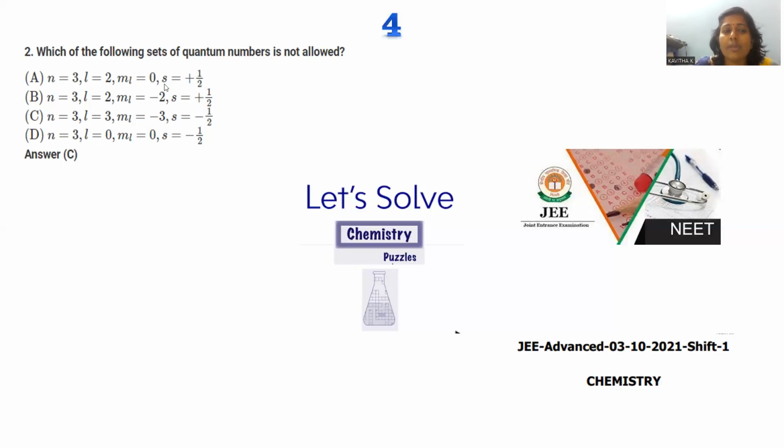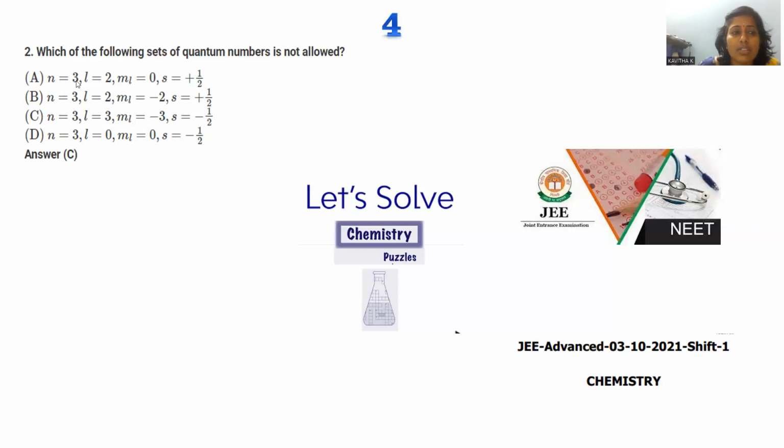And the spin quantum number: how the electron is spinning. If it is moving in the right-hand direction, called clockwise, it is given plus half; anticlockwise is minus half. Only two options are given for spin, plus half or minus half. That's it, right? So from these four options, we have to predict which set of quantum numbers is not allowed.